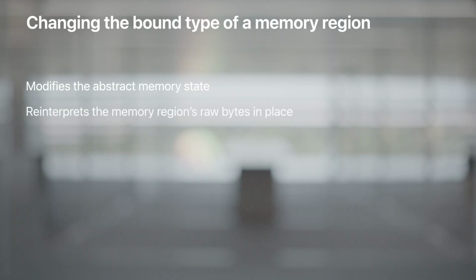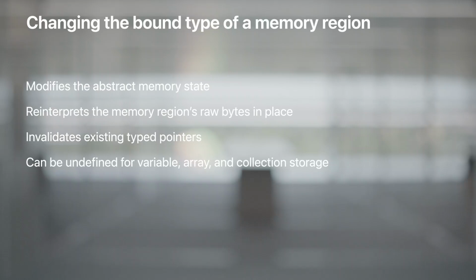This isn't type safe for two reasons. First, it reinterprets the raw bytes in place. So just like when you're using a raw pointer, you're taking responsibility away from Swift for the layout of types in memory. But rebinding memory is more dangerous than using raw pointers, because it also invalidates existing typed pointers. Their pointer address is still valid, but accessing them is undefined while memory is bound to the wrong type. When you have a pointer into storage for an object with a declared type, like variables, arrays, and other collection types, using that pointer to rebind memory can invalidate the object itself.